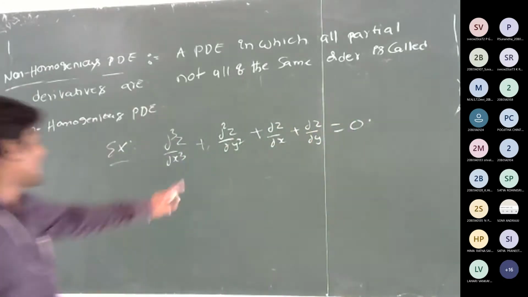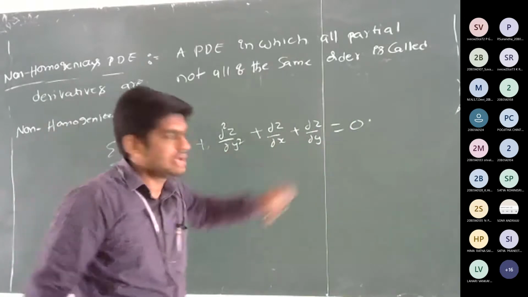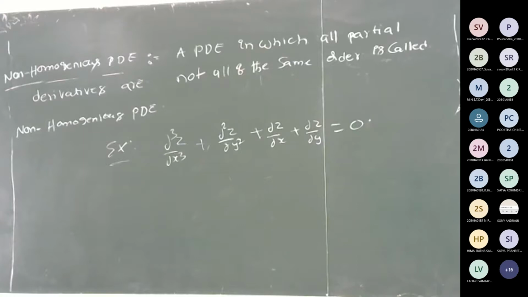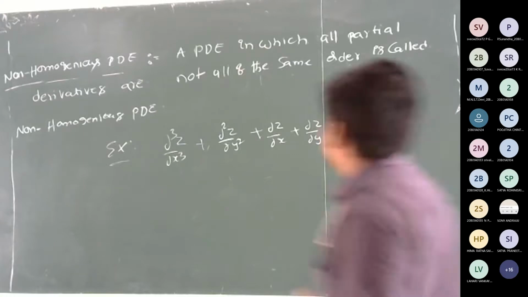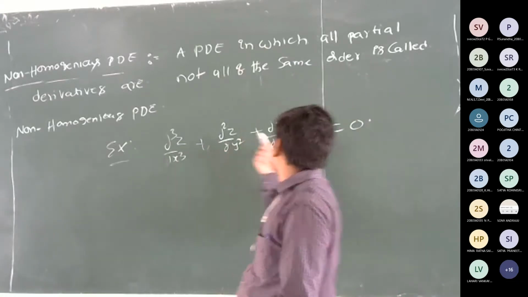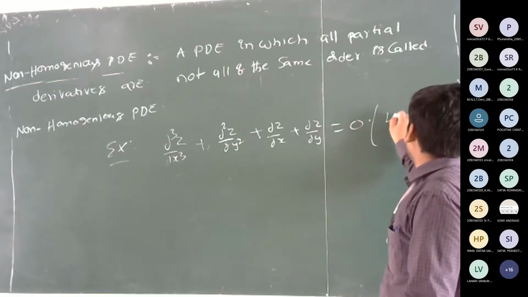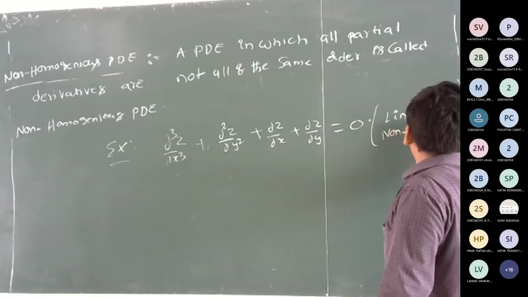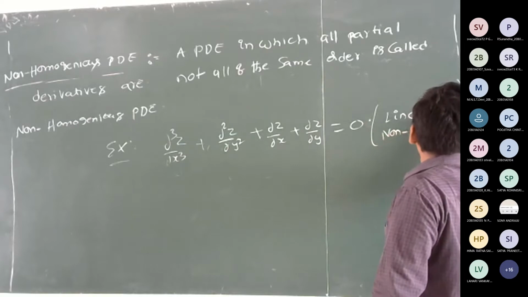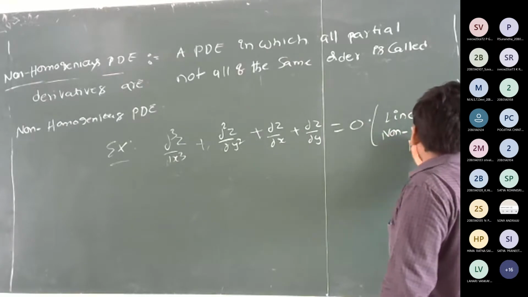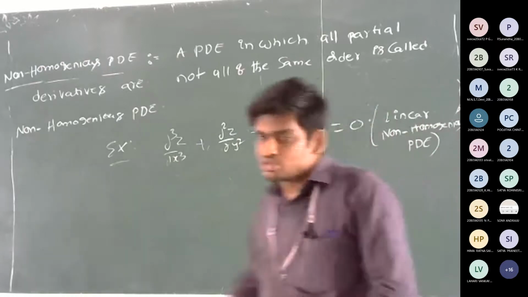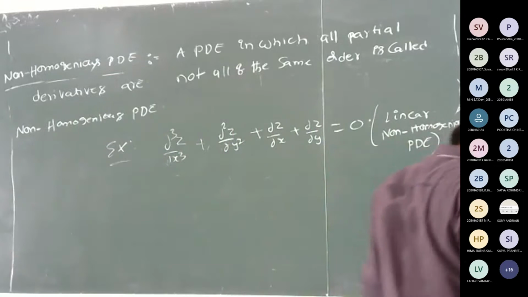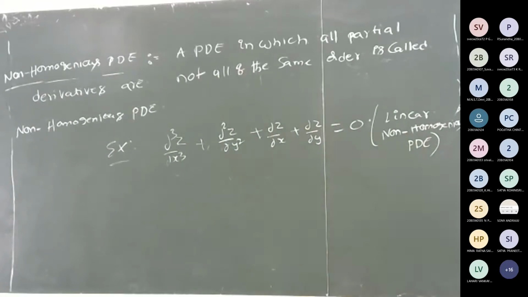Observe that here the orders are 3, 2, 1, 1, so the order is not unique. So this type of PDE is called non-homogeneous PDE. But observe that the degree is the same, so it is called linear non-homogeneous PDE. So these are the basic definitions, right?